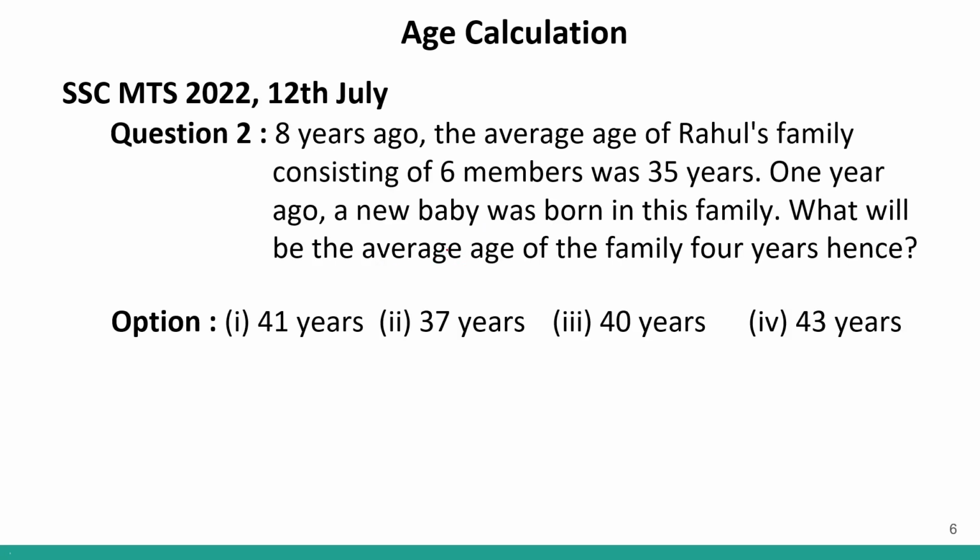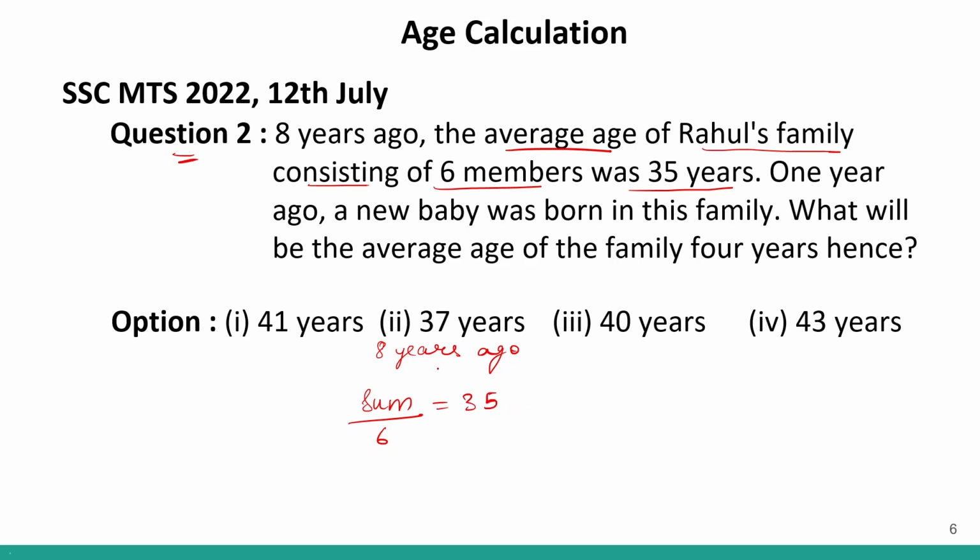Now, question number 2. 8 years ago, the average age of Rahul's family consisting of 6 members was 35 years. So let's say this was 8 years ago. So 8 years ago, 6 members, let's say this is the sum, divided by the number of members, that was 6, was equal to 35.